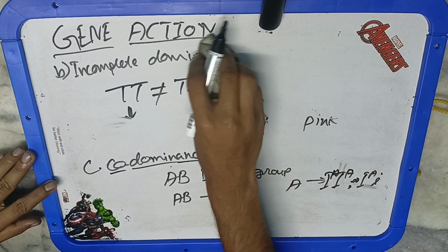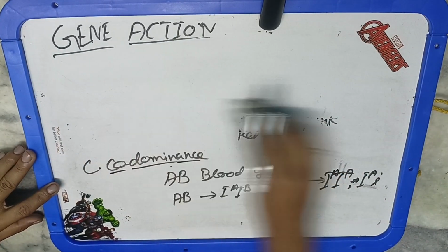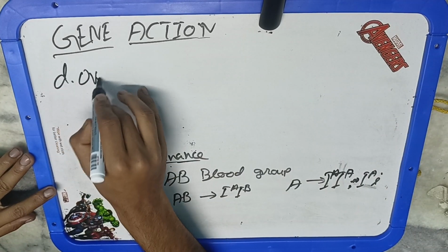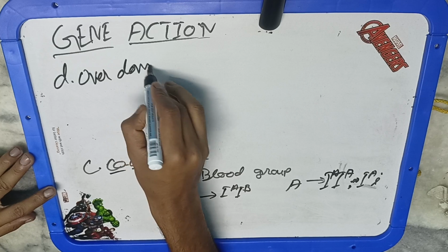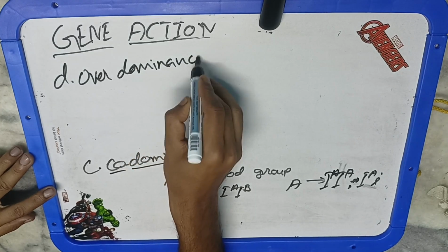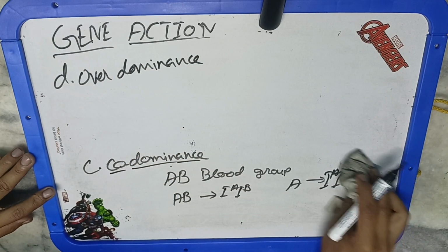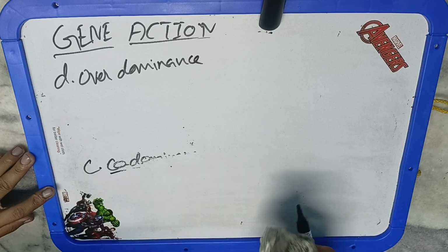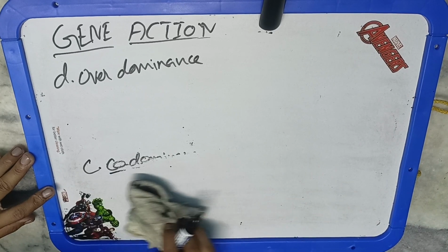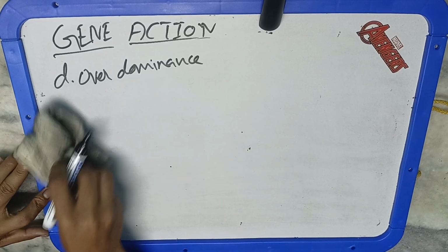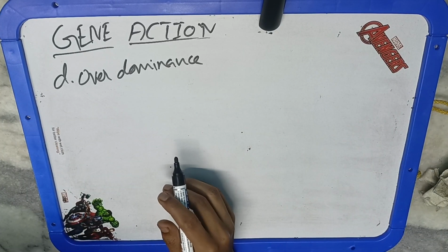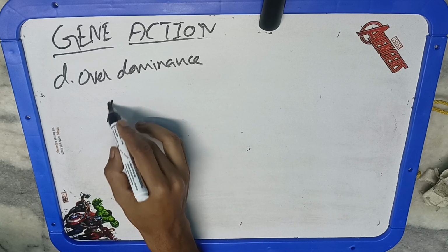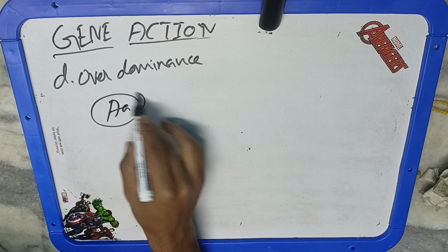Now the another condition is overdominance. Overdominance is when the intensity of the character governed by them is greater in the heterozygote than in the two concerned homozygotes. This is one homozygote, this is another homozygote, and the heterozygote lies somewhere in this condition. So this is overdominance, or it may fall into this condition also. Then there is pseudo dominance.